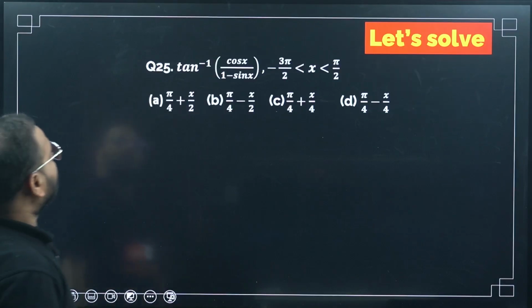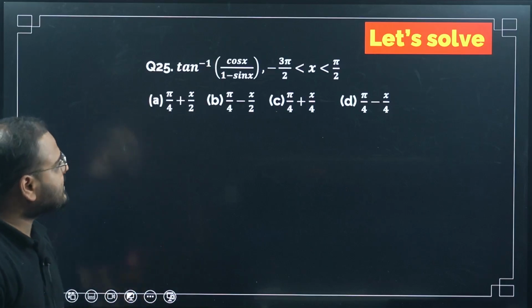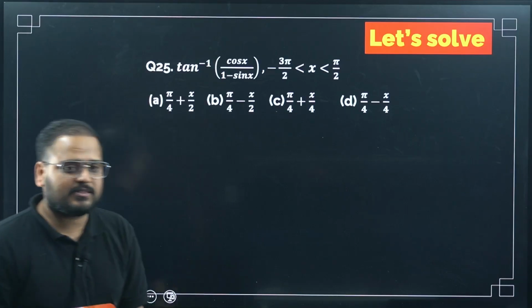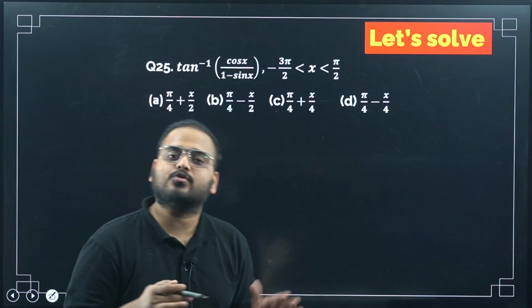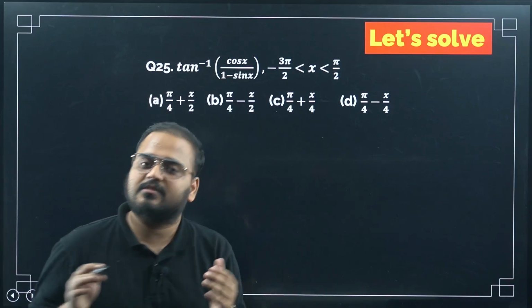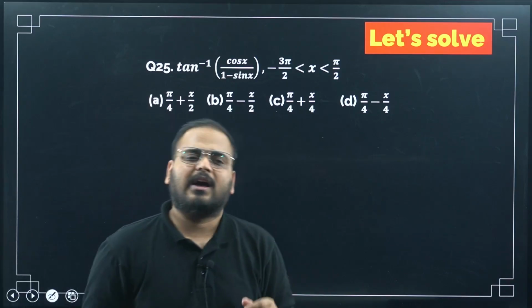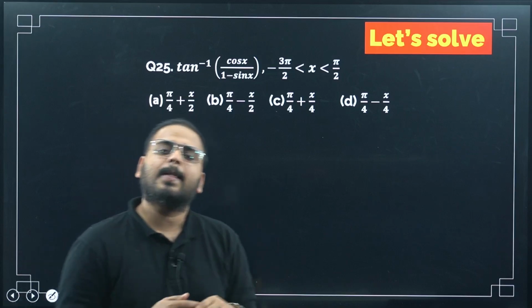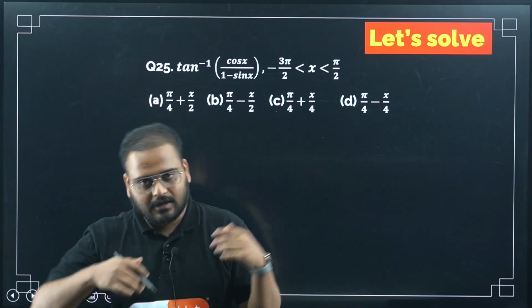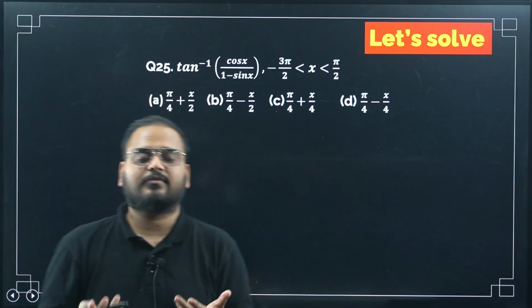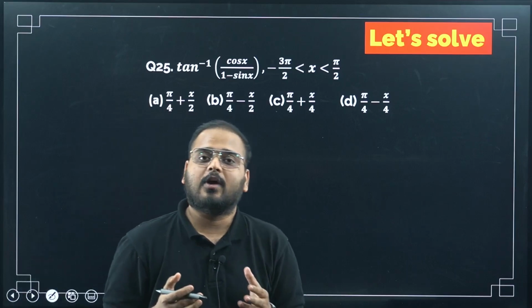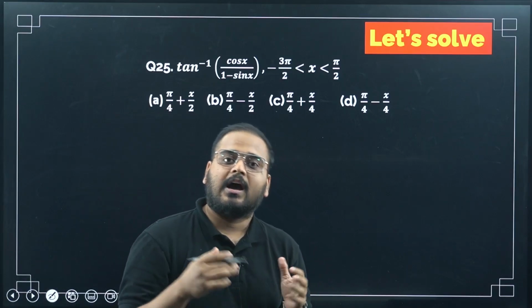25th problem. Tan inverse of cos x upon 1 minus sin x. We are close to completing our session. We are completing the first revision. I think only 2 problems are left, this and the next one, and then we will come with the next series of chapters. I hope you have made use of this session and solved all the questions.